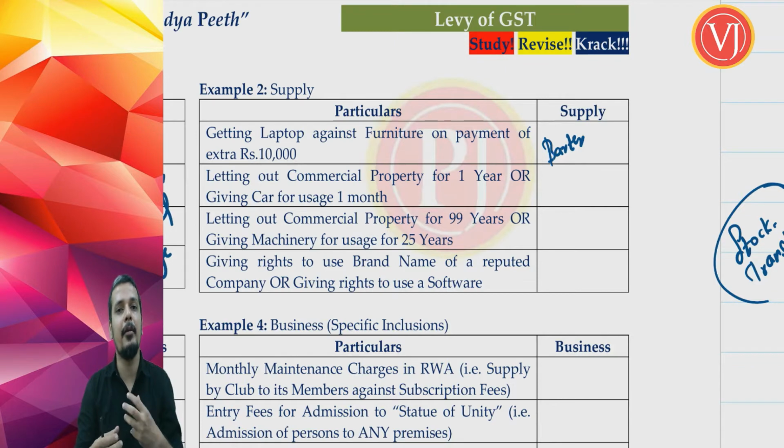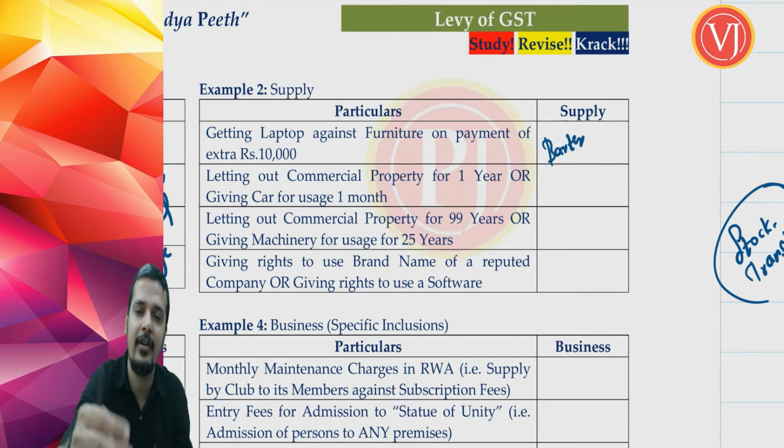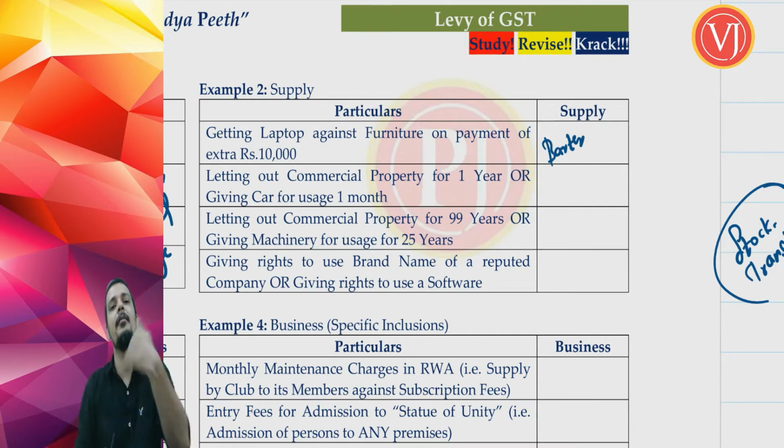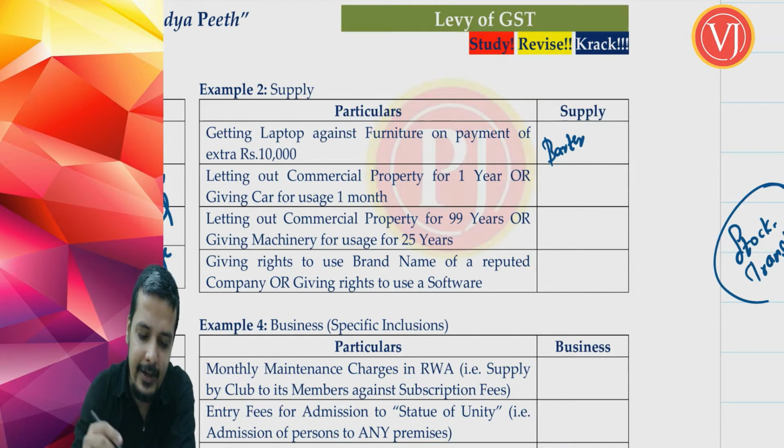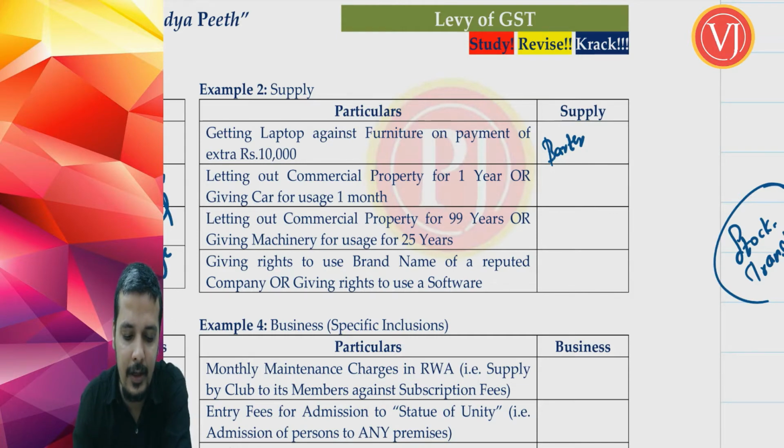Barter was the first type of business activity that started, isn't it? That you have already learned. So it is called barter. Furniture and laptop normally are not exchanged, but you are talking about barter now. So I gave you my old furniture plus say 10,000 rupees and you gave me your laptop. That is barter.